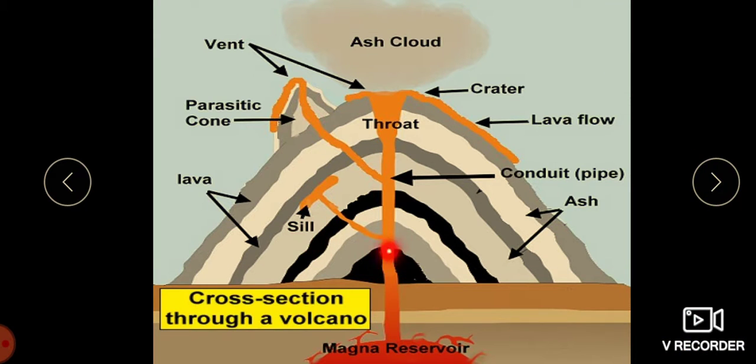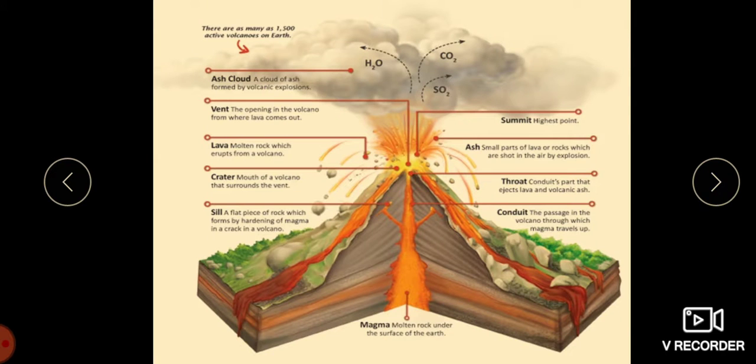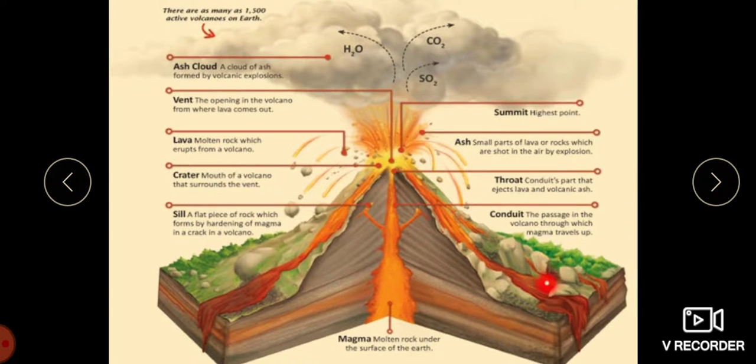This is a sill, this is the throat, this is the conduit or pipe, and this becomes the ashes. The lava flow, this is the crater, and this is the vent. Here is one vent, here is another. This is called ash, this is the parasitic cone, and these two are the lava. See, the ash cloud.